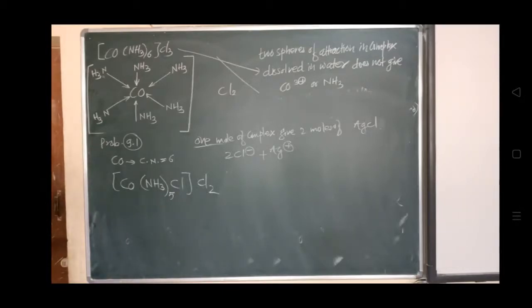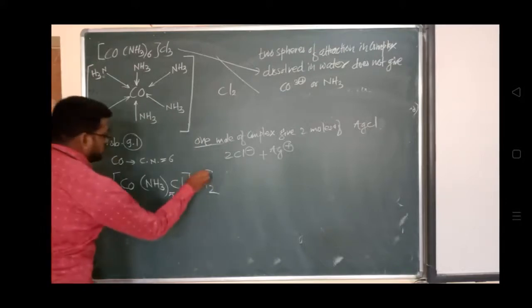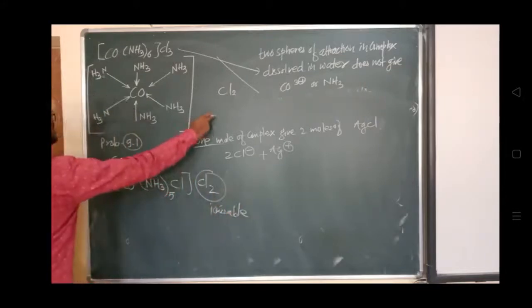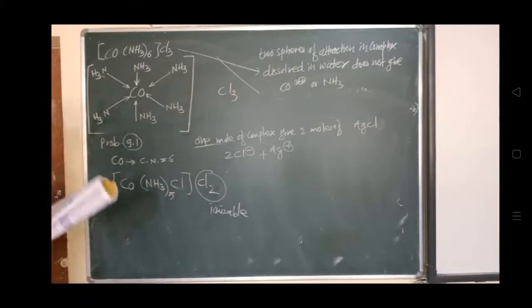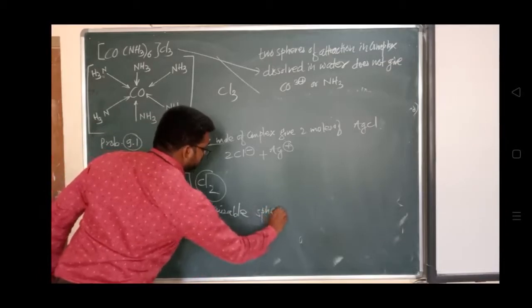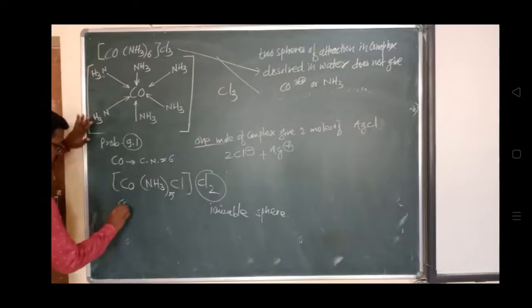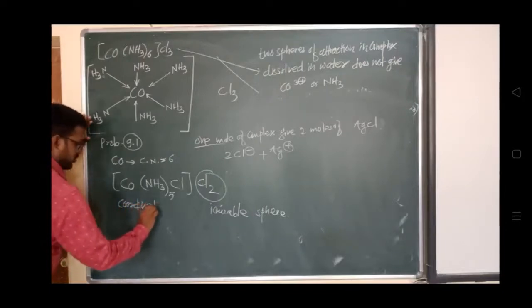1 mole of complex gives 2 moles of AgCl. It indicates that 2 Cl minus ions react with 1 Ag plus ions. The complex has 2 ionizable Cl minus ions. So it is having 2. ये देखो, ये ionizable, ये क्या है? Already ये वाला portion है. जैसे Cl2 में ये वाला जो portion है ये क्या है? Ionization sphere है. So this is ionizable sphere, and this is a coordination sphere. Okay, so you have to remember this.